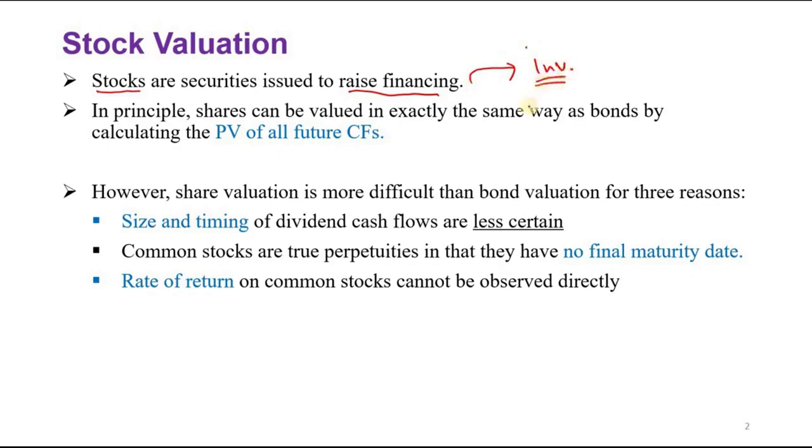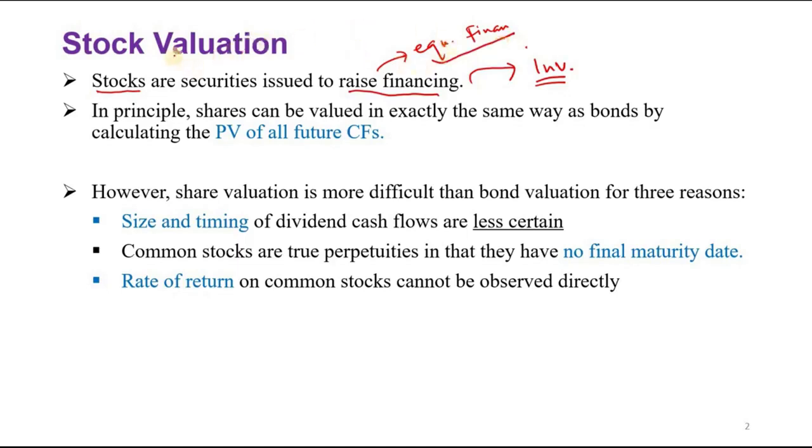For investment needs, companies also do equity financing, so that is called equity financing, like bonds. Bonds were a form of debt financing, while stocks are equity financing.